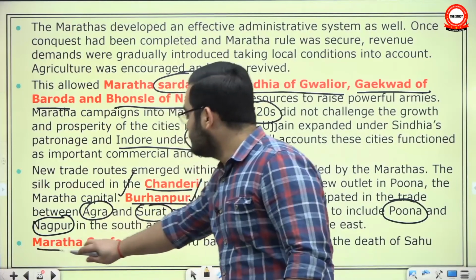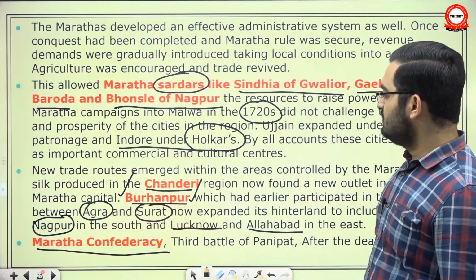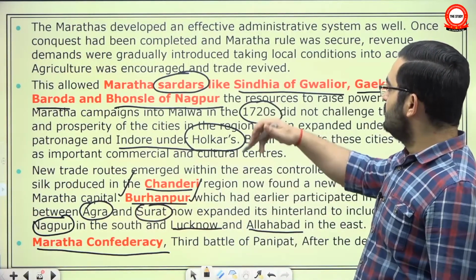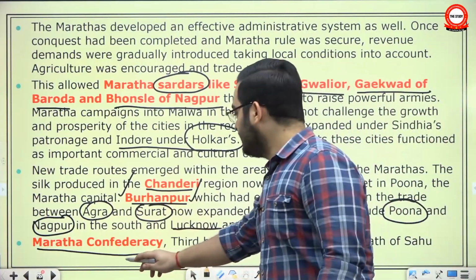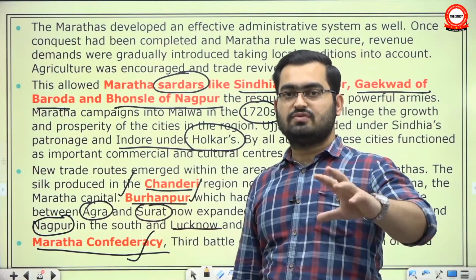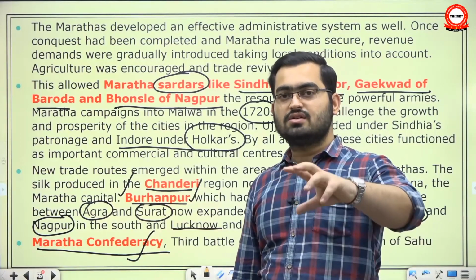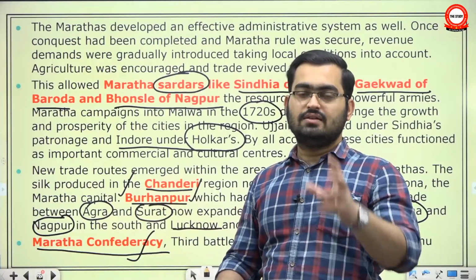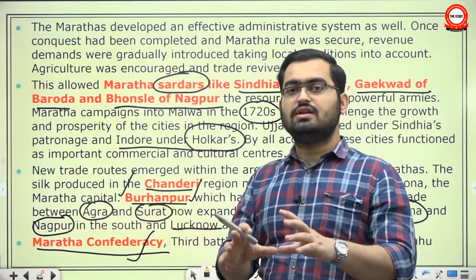However, due to the unique nature of Maratha administration, the individual Sardars became very powerful, especially the four: Sindhya, Bhosle, Gaikwad and Holkar. So a Maratha empire developed into a Maratha confederacy. The control of Chhatrapati and control of Peshwa was limited to the Swarajya area. The rest of the empire was controlled by different Sardars and they were pretty much independent. Okay, they had their own administration, they had their own court. So it was originally a Maratha confederacy.